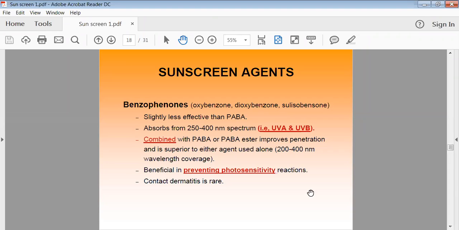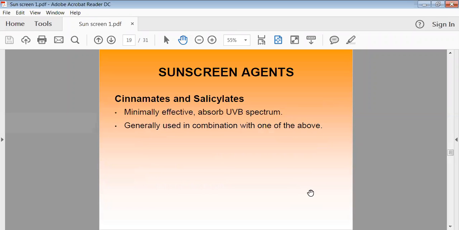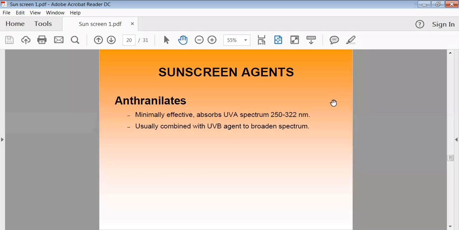It is beneficial to prevent photosensitive reactions with your skin. Then cinnamates and salicylates are also there. They do not have as much effectiveness as PABA, but in mild conditions we can use them. Then anthranilates are there, which are minimally effective compared to PABA, but for normal conditions we can use them as a protective agent.